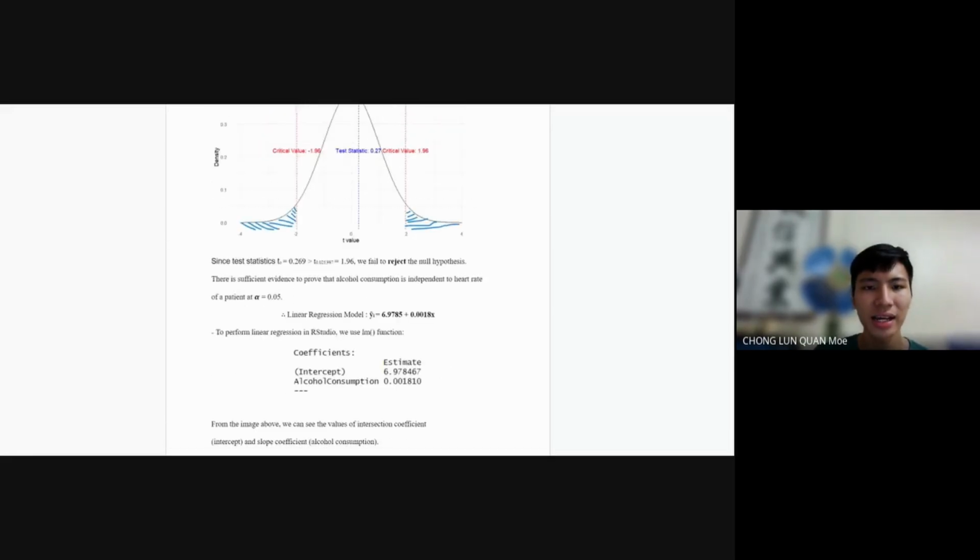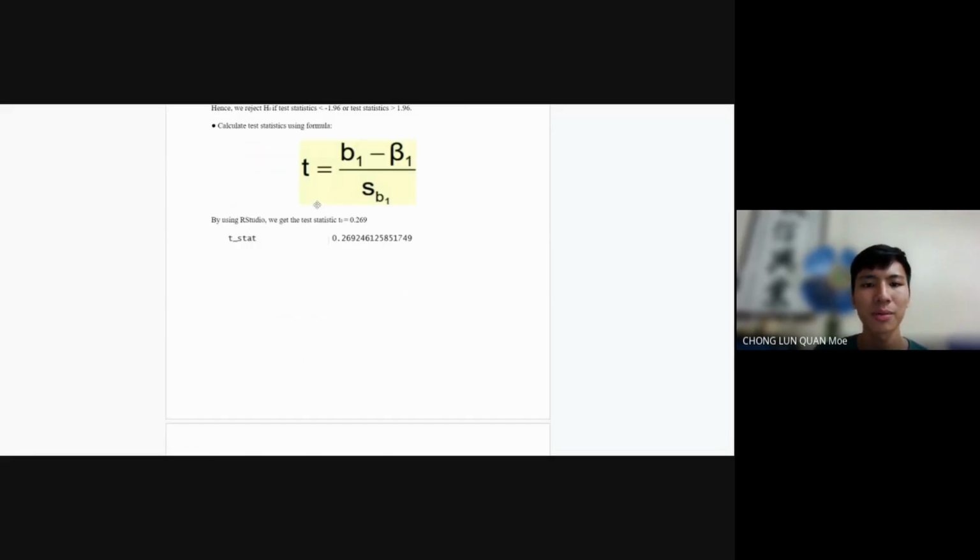Okay, so from this summary of the linear regression model, we can obtain the values such as here. Here are the values that I mentioned above.